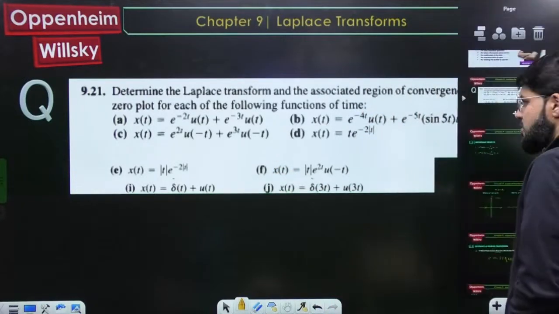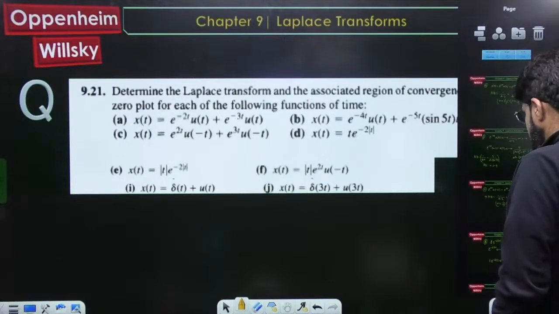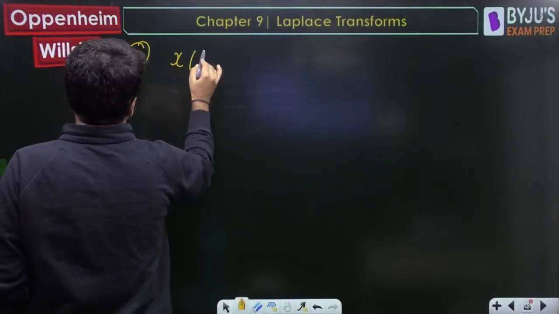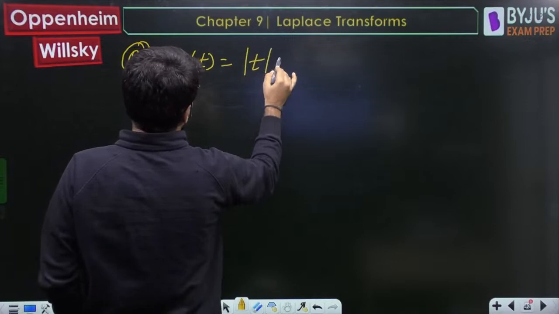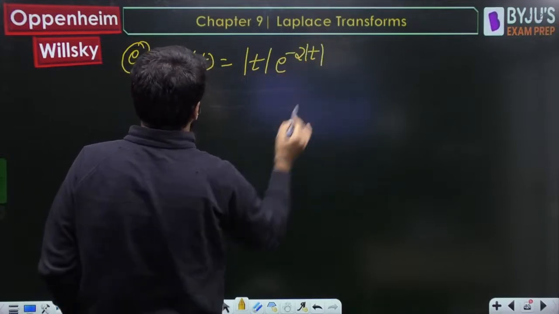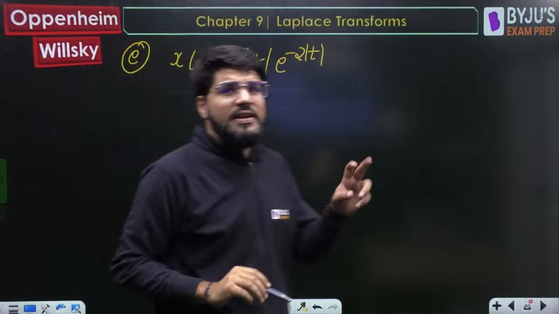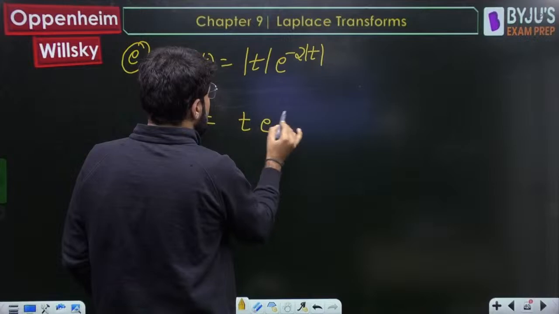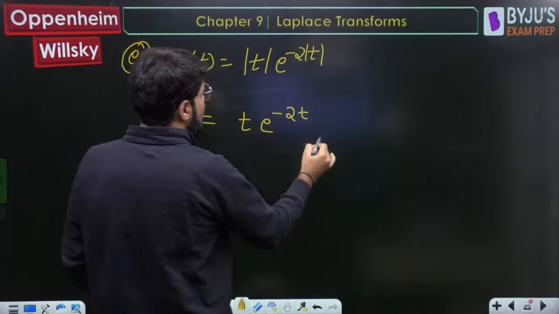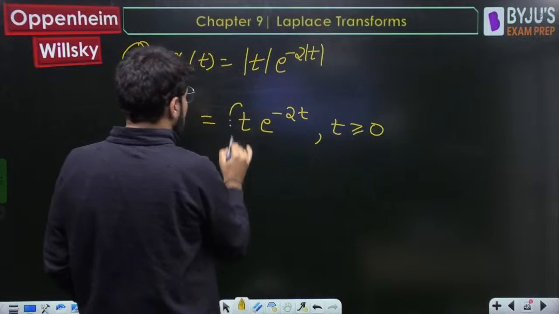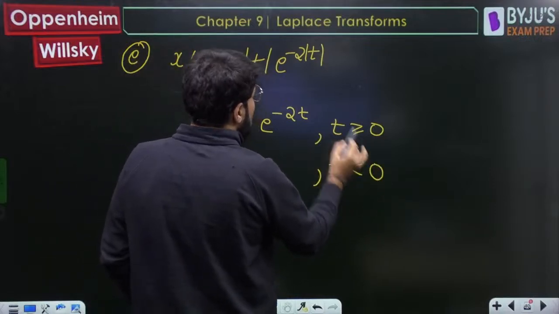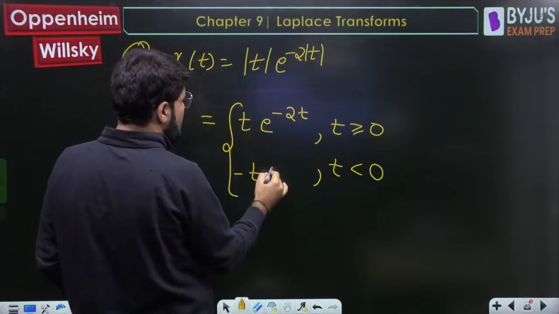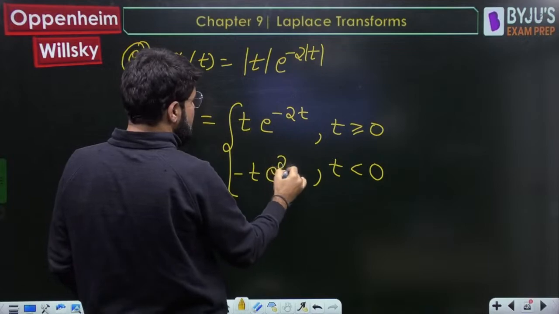So how to deal with this? So what is the E part? The signal that is given to you is mod t e raised to the power minus 2 mod t. Now we know that whenever t is greater than or equal to 0, mod t is equal to t. But if t is negative, what do you define mod t? Mod t is minus t in that case. Then if this is also minus t, this will become e power 2t.